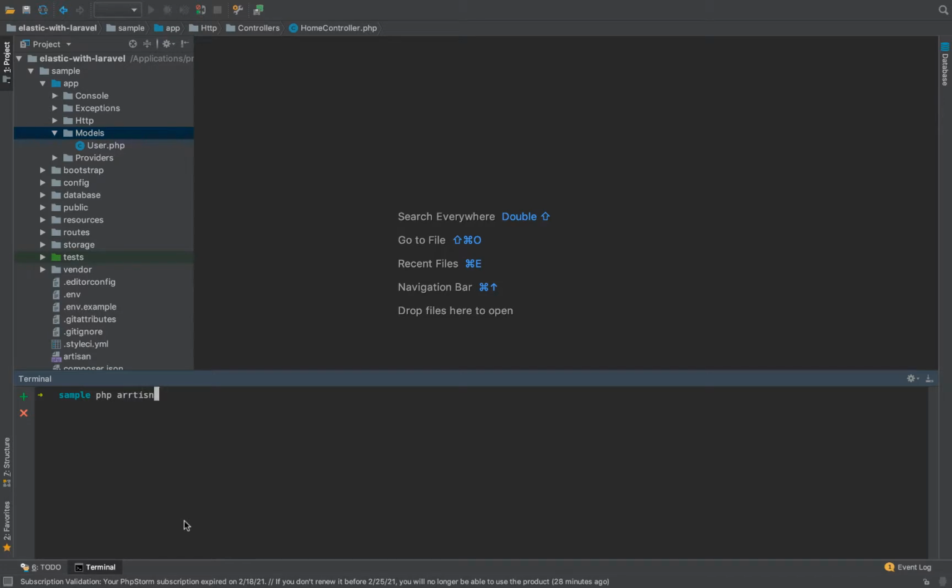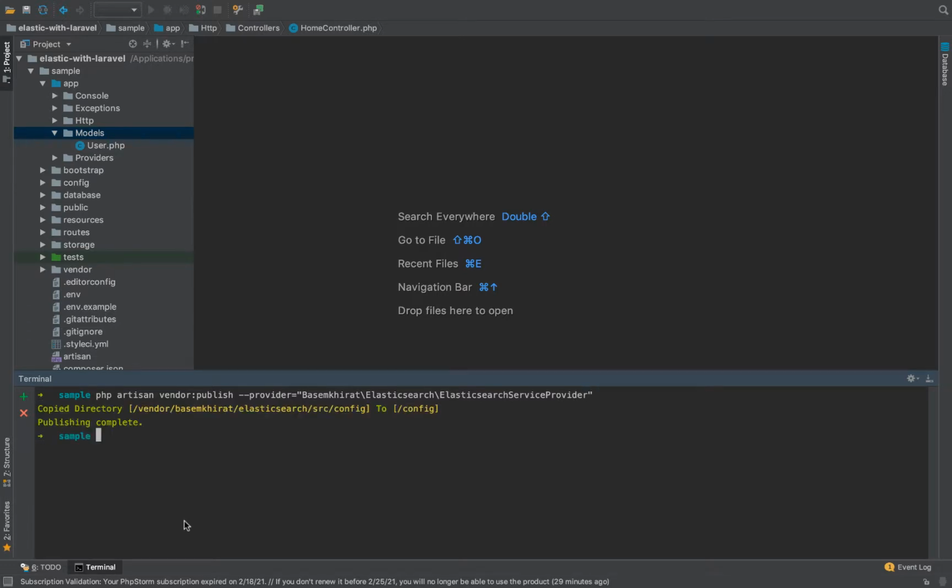For that, I'm going to type php artisan vendor publish and provider, which is going to be base mhirat backslash elasticsearch backslash elasticsearch service provider.